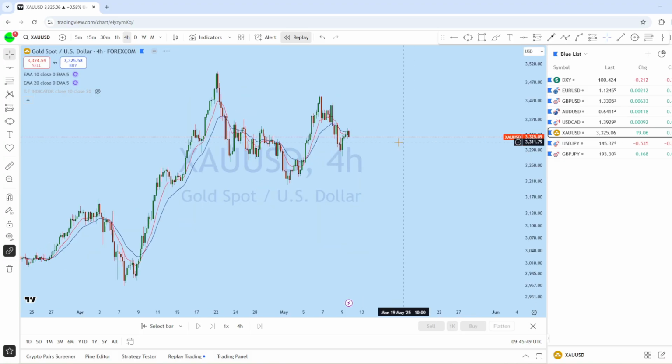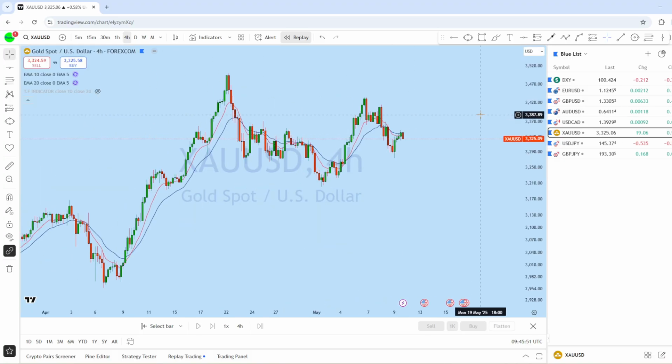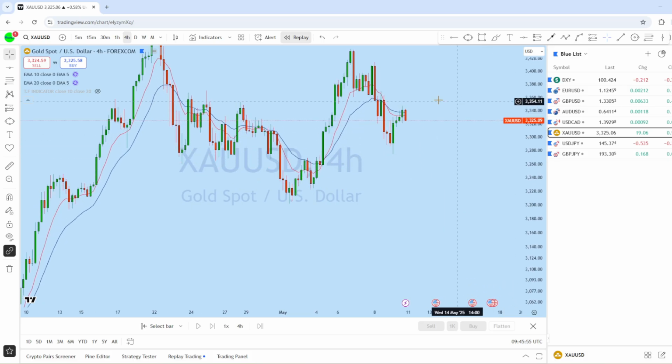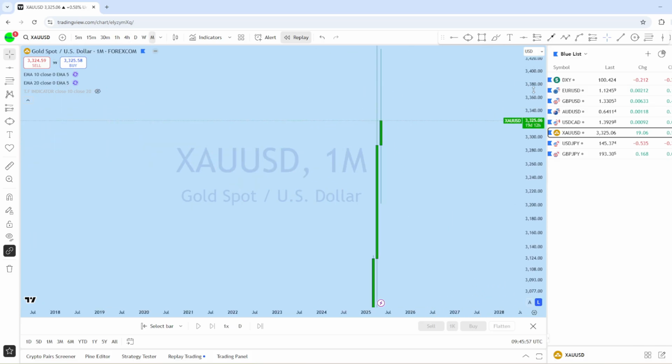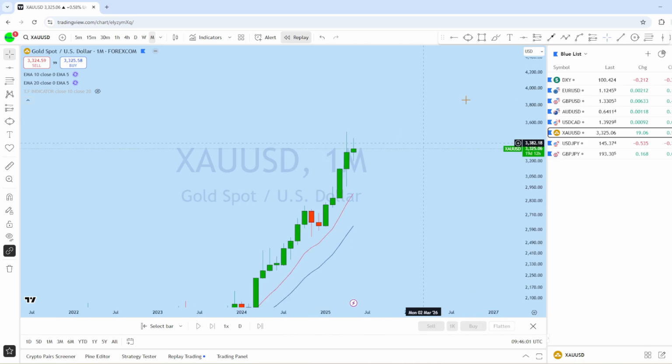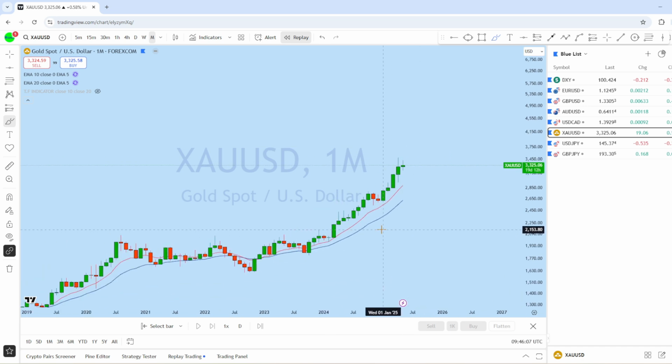Now let's look at XAU/USD. Let's see what kind of trading opportunity we have on gold. Now looking at the monthly chart, this is the monthly price action where there is a monthly impulse, and this is a long-term bull market. You guys have seen that already in quite a few analyses.